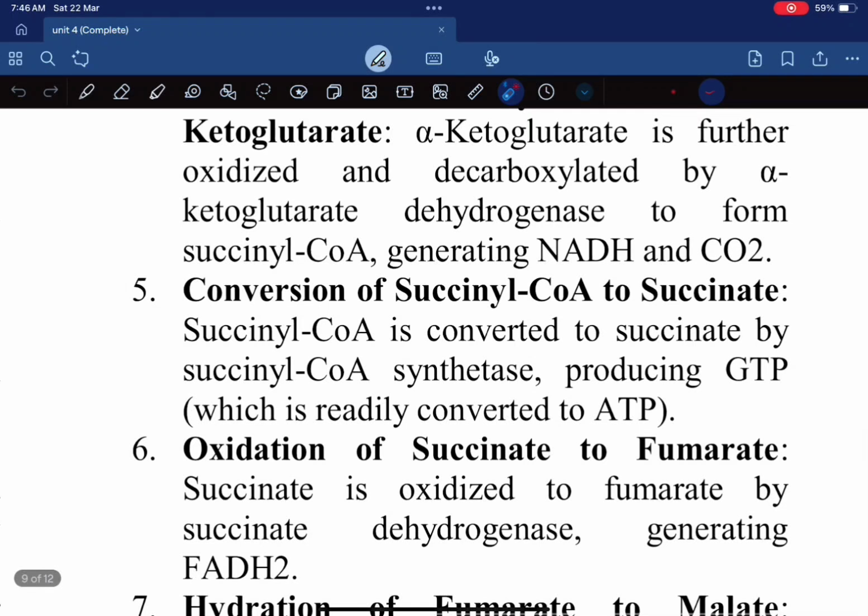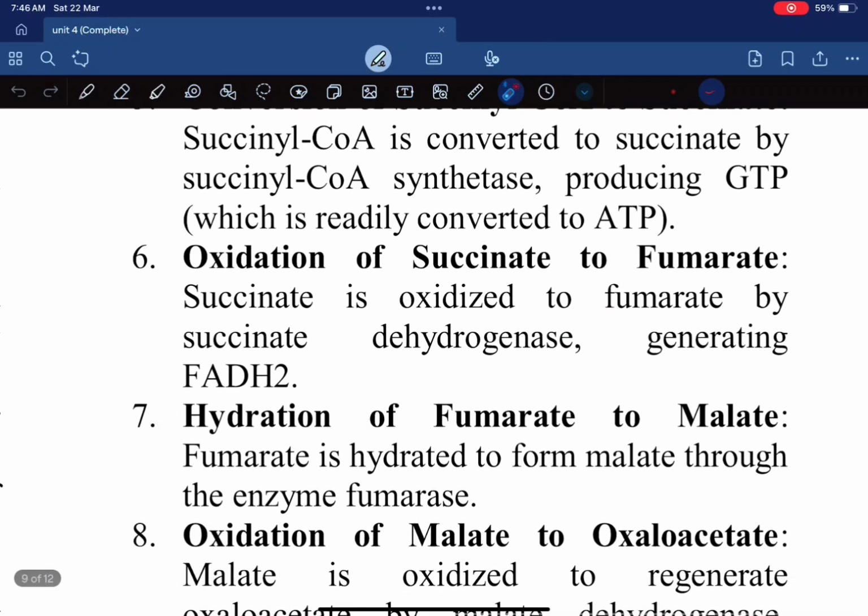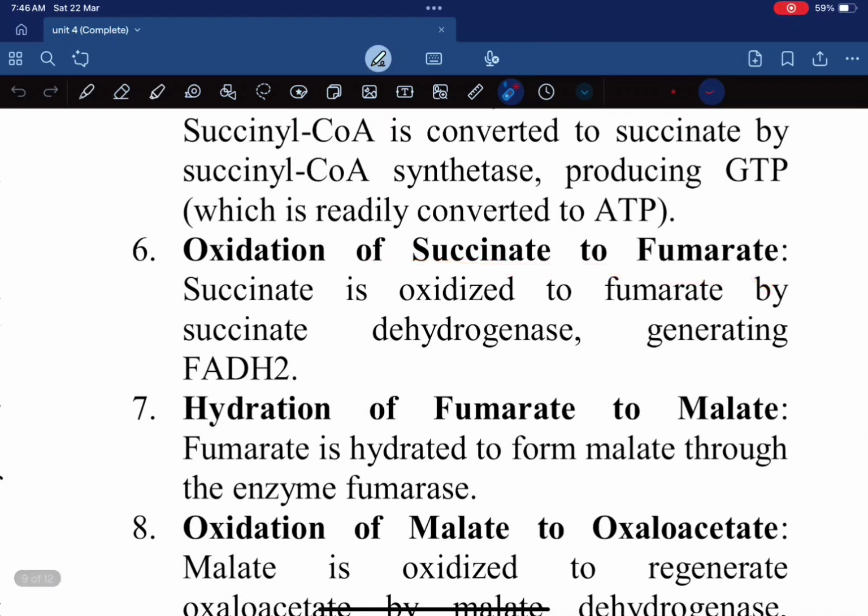Fifth, conversion of succinyl coenzyme A to succinate. Succinyl coenzyme A is converted to succinate by succinyl coenzyme A synthetase, producing GTP, which is readily converted to ATP. Sixth, oxidation of succinate to fumarate. Succinate is oxidized to fumarate by succinate dehydrogenase, generating FADH2. Seventh, hydration of fumarate to malate. Fumarate is hydrated to form malate through the enzyme fumarase.